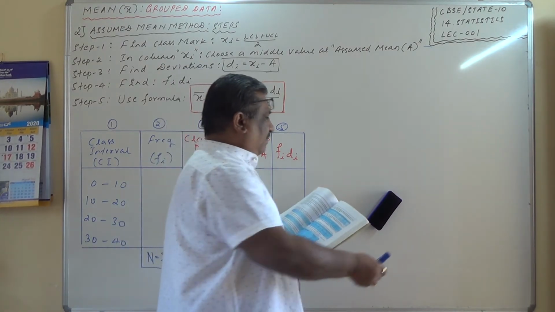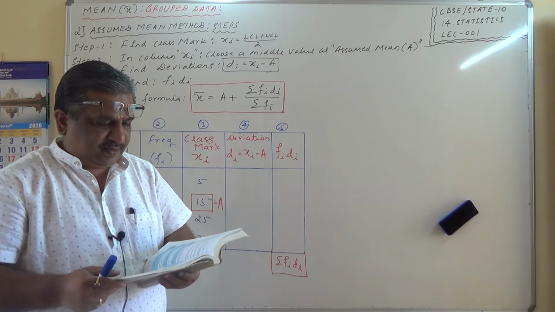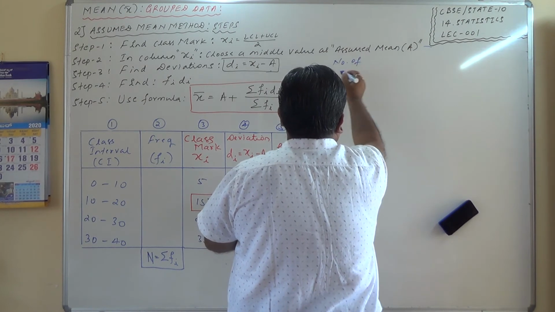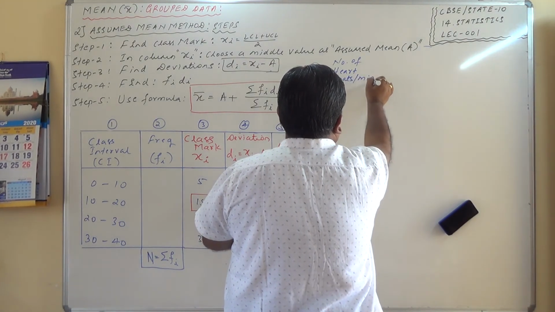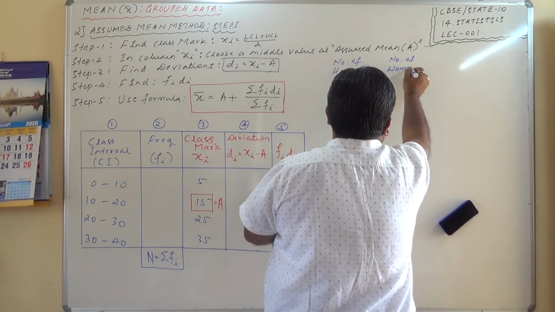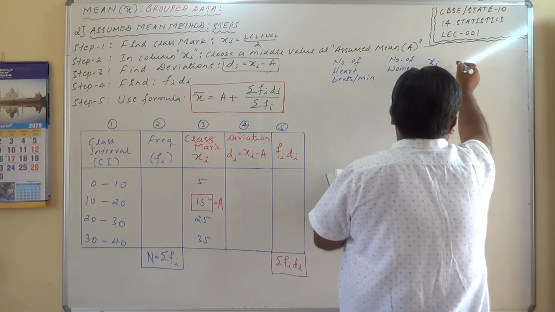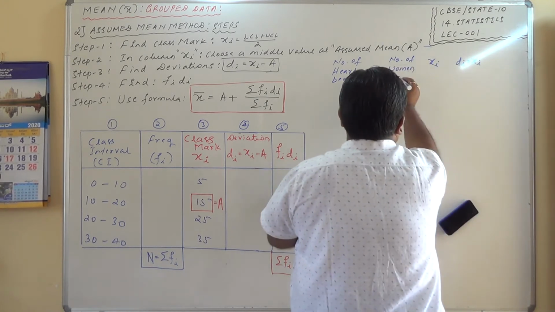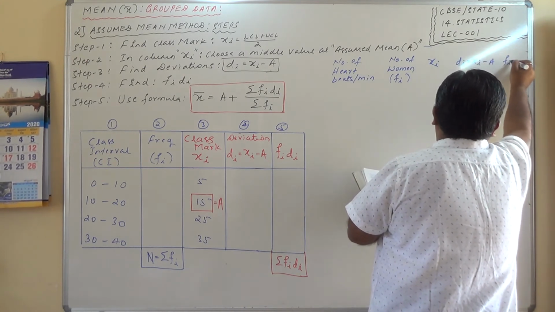So let me put up that data. Number of heartbeats per minute, number of women, then I require the class mark, then I require the deviation, which is xi minus A, then fi di.